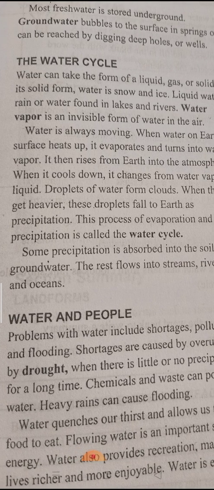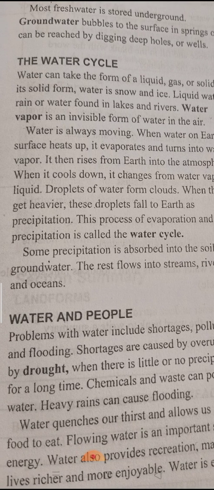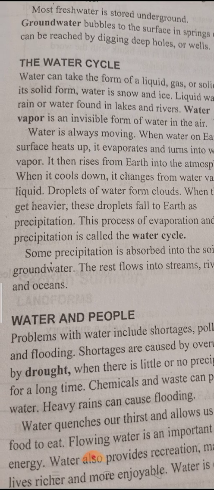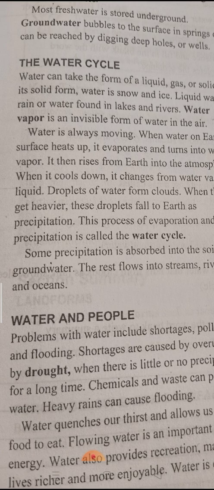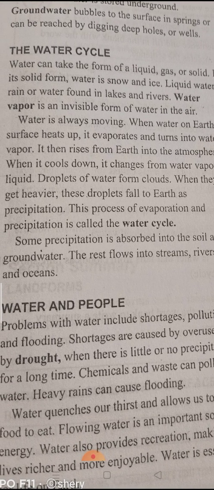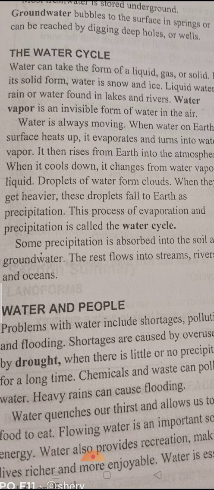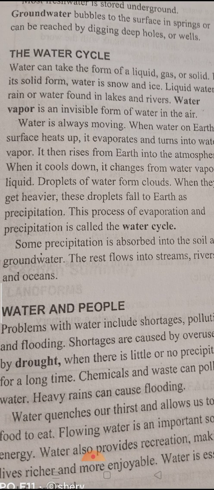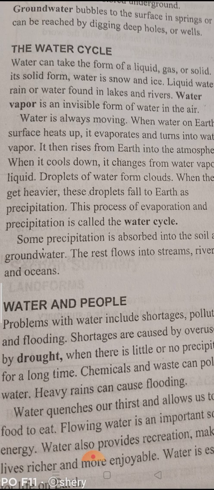And if I ask you, do droplets of water form precipitation, is this true? No, because droplets of water form clouds, not precipitation. But when they get heavier, they fall to earth and we can see precipitation.